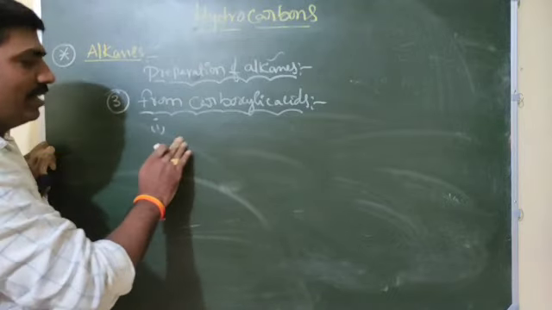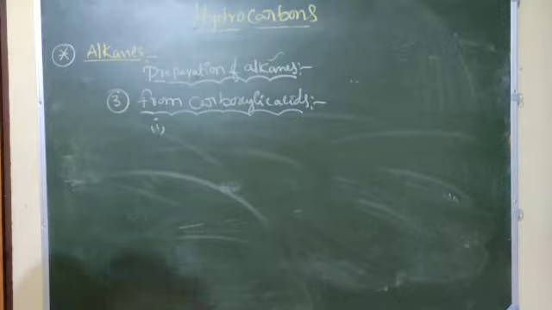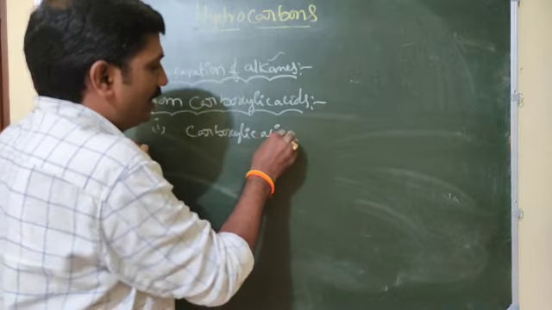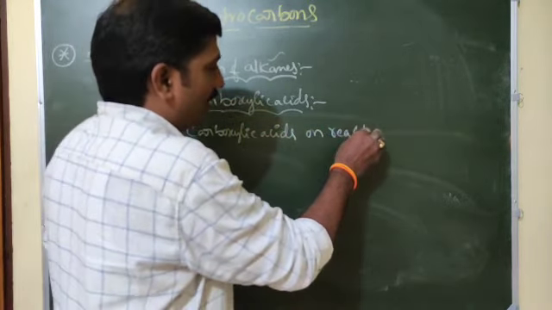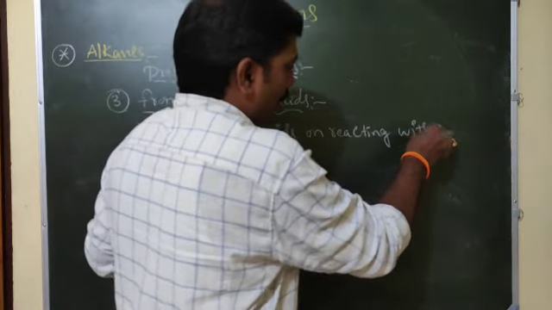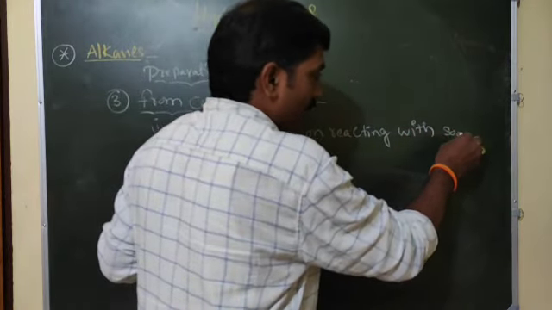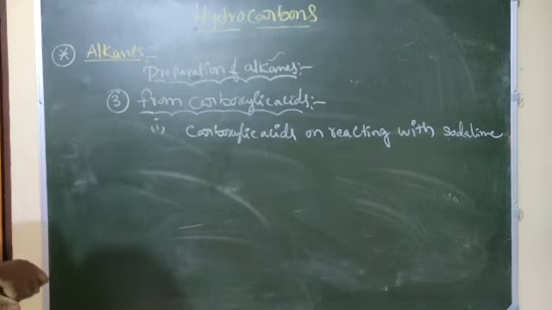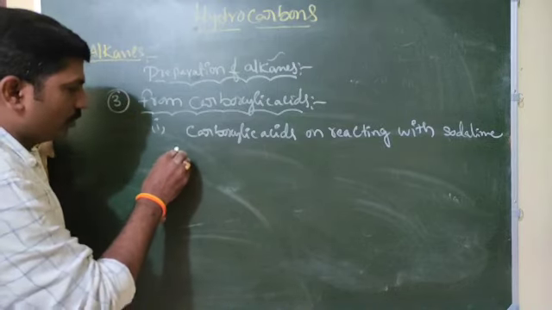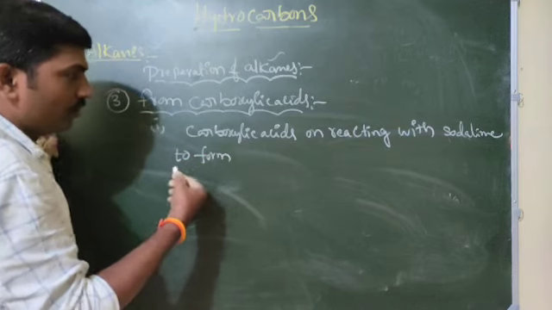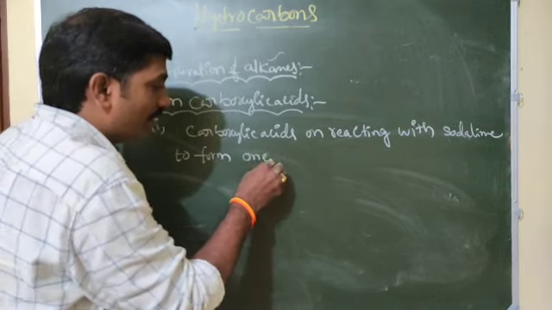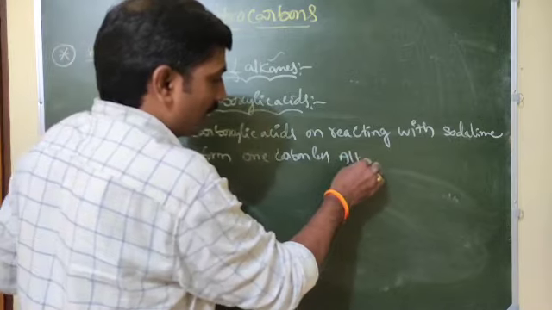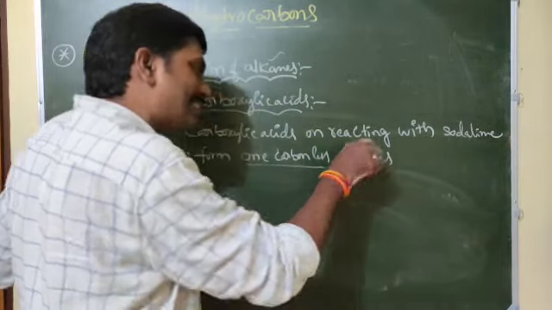Carboxylic acid reacting with soda lime to form one carbon less alkanes. This is important: one carbon less alkanes we are getting.